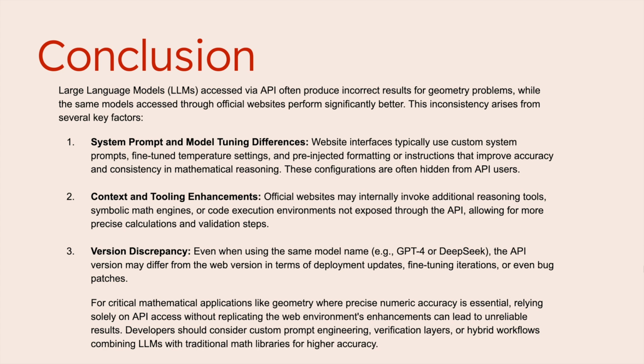In conclusion, the LLMs often underperform on geometry problems compared to their web-based counterparts due to differences in system prompts, model tuning, and access to enhanced tools or reasoning engines. Official chatbot websites typically integrate hidden optimizations, like symbolic math tools or updated model versions. That improves accuracy but isn't available through the API. For precise mathematical tasks, developers should supplement API use with custom prompts, validation layers, or traditional math tools to ensure reliability.